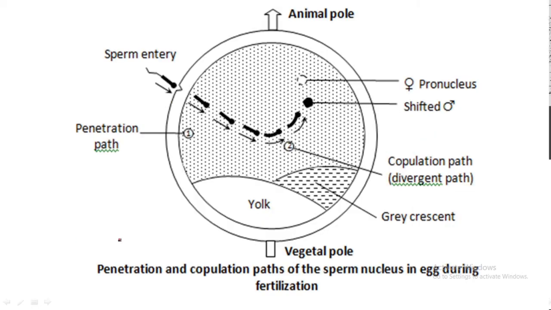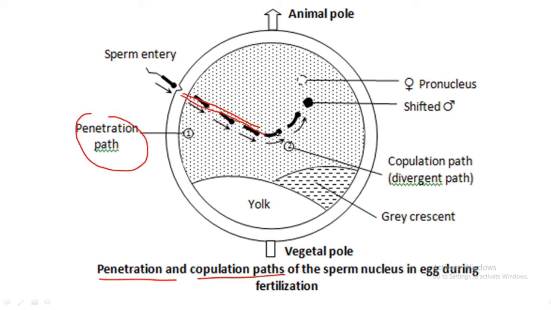Alright. In the case of the fertilization of frog, we have to discuss two very important points: the formation of the penetration path and the copulation path. So after the penetration of the sperm, the nucleus of the sperm moves in the cortex perpendicularly along the radius of the egg. This path of the sperm is marked by pigmented granules, and this path is called the penetration path.